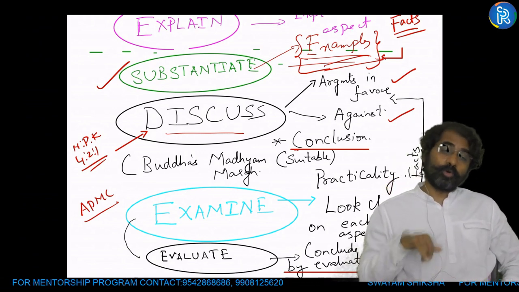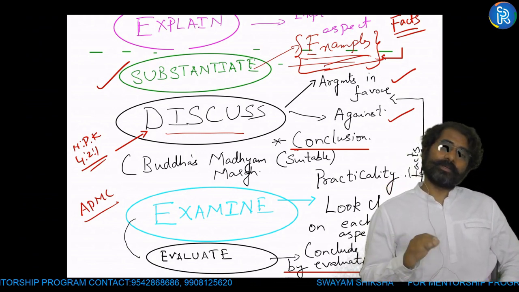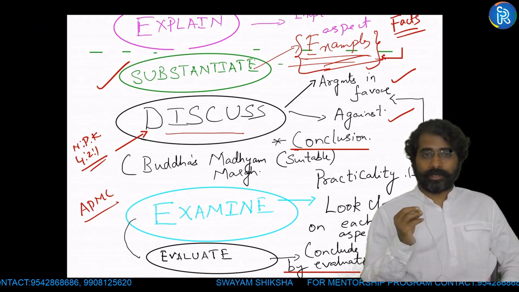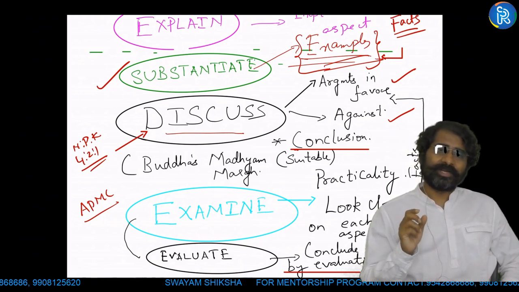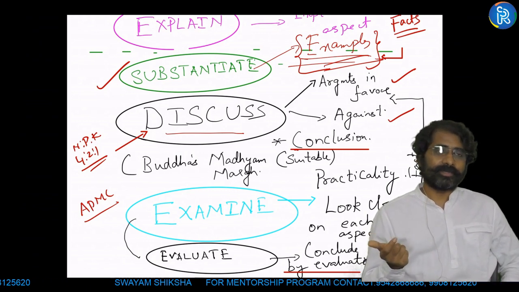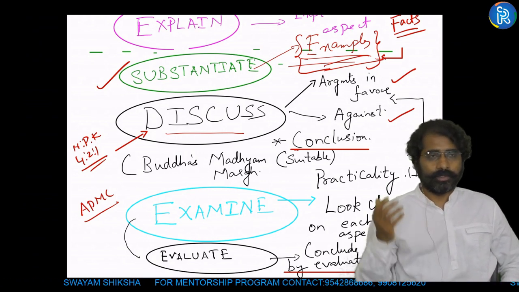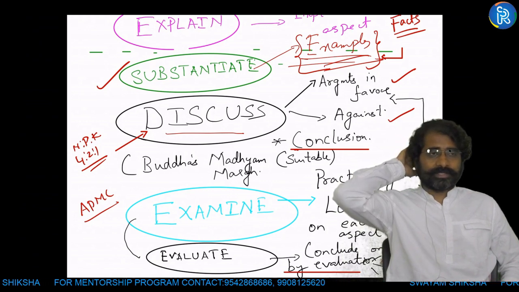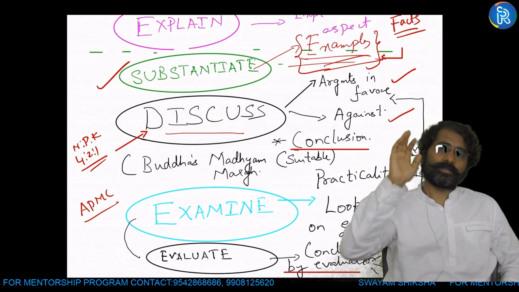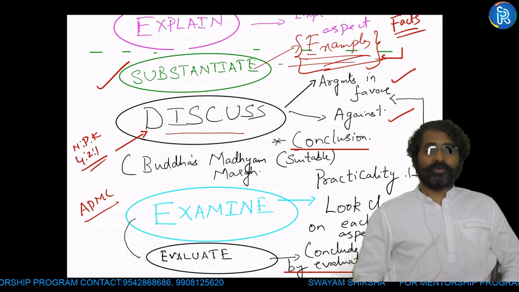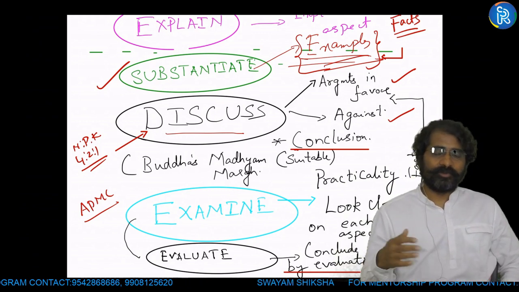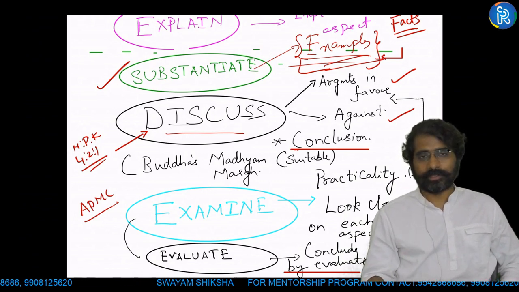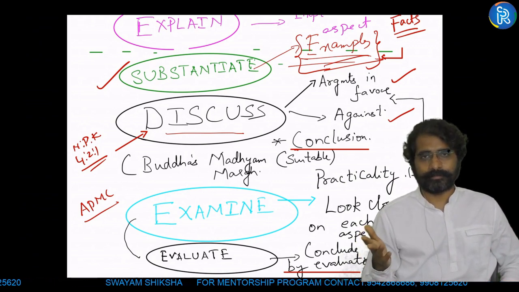But generally, if you don't have content with respect to the topic, that also becomes discuss for you. If you have to adhere and do justice to the keywords, it's very difficult. Out of 20 questions, maybe if you're doing 10 questions, you're doing good. So don't worry about that much. Only for a few things you have to worry, that is substantiate, etc., where you're bringing in facts and all. If you have content, you can do examine. If you don't have content, you will try to make it discuss only. This is what happens in the exam hall because of lack of time.